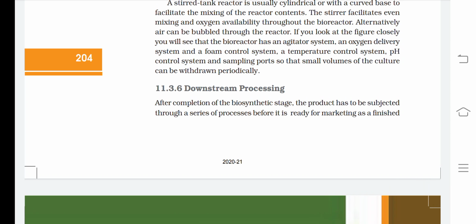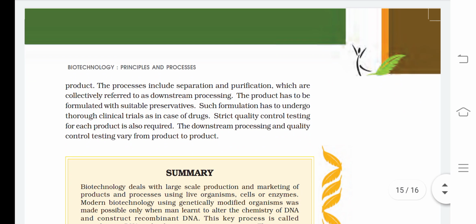There is downstream processing. After completion of the biosynthetic stage, the product has to be subjected through a series of processes before it is ready for marketing as a finished product. The processes include separation and purification, which are collectively referred to as downstream processing. The product has to be formulated with suitable preservatives. Such formulation has to undergo clinical trials as in the case of drugs. Strict quality control testing for each product is also required. The downstream processing and quality control testing vary from product to product.